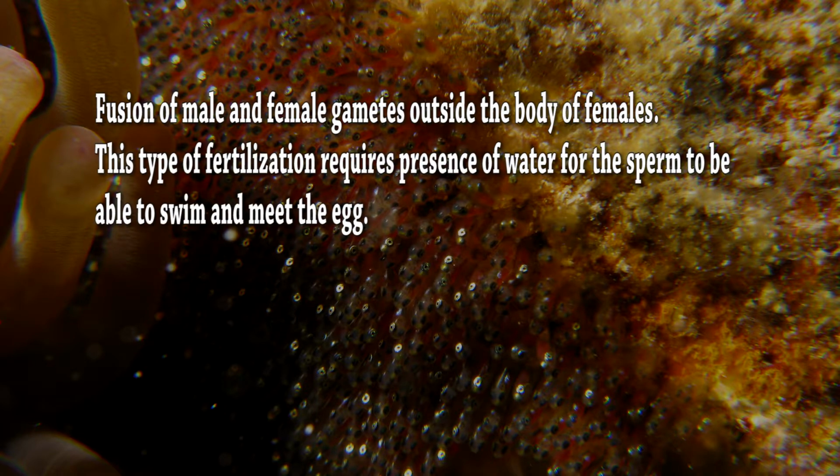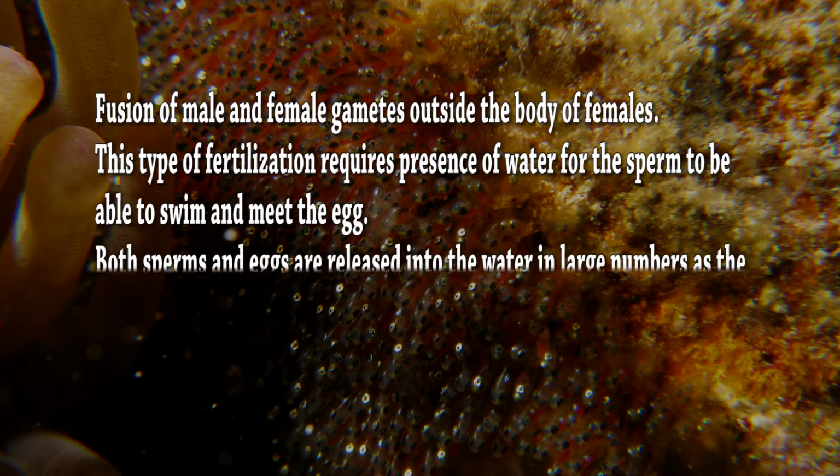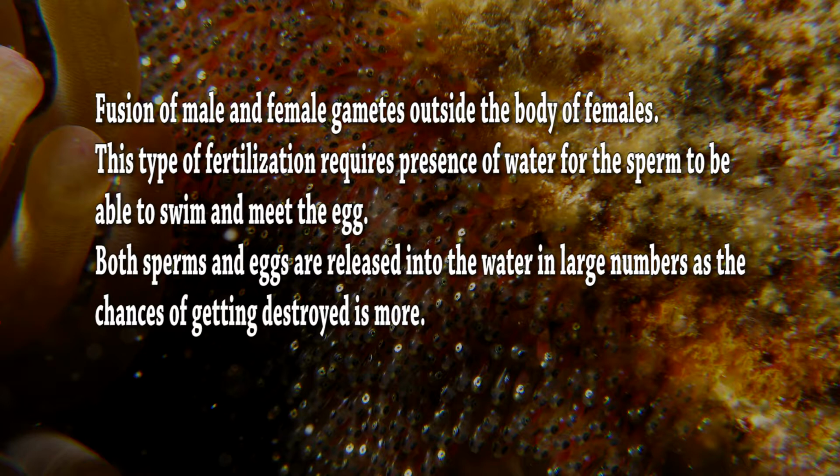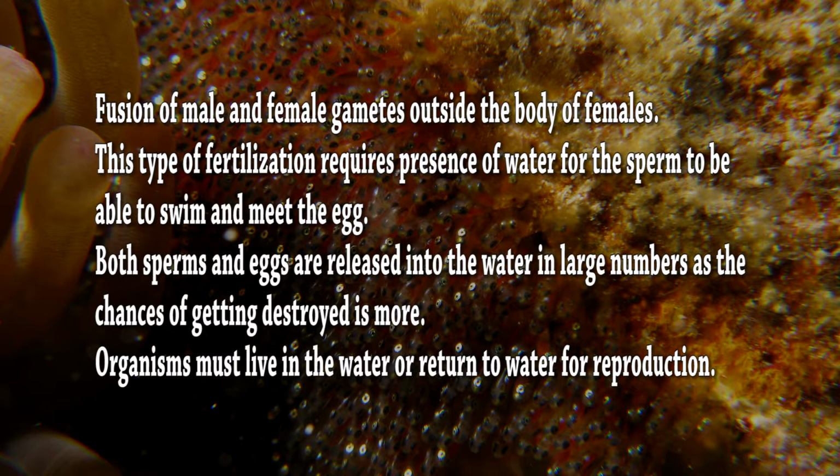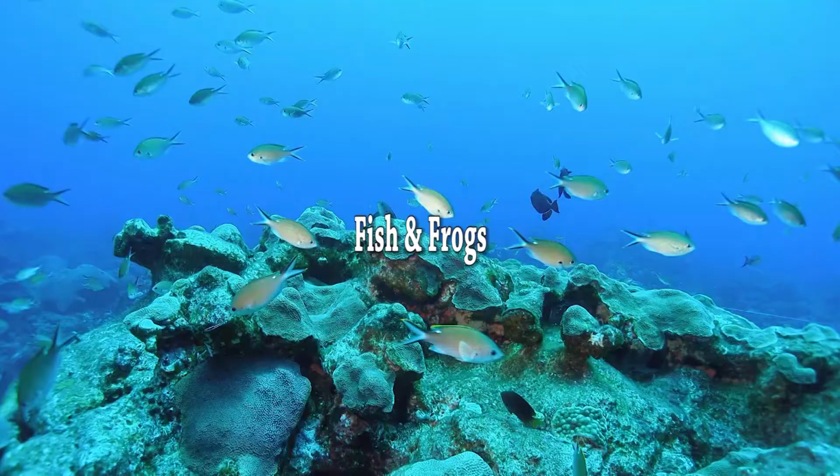This type of fertilization requires the presence of water for the sperm to swim and meet the egg, which is already released in the water. Both sperms and eggs are released into the water in large numbers as the chances of getting destroyed are more. Organisms must live in water or return to water for reproduction. Examples for external fertilization are fish and frogs.